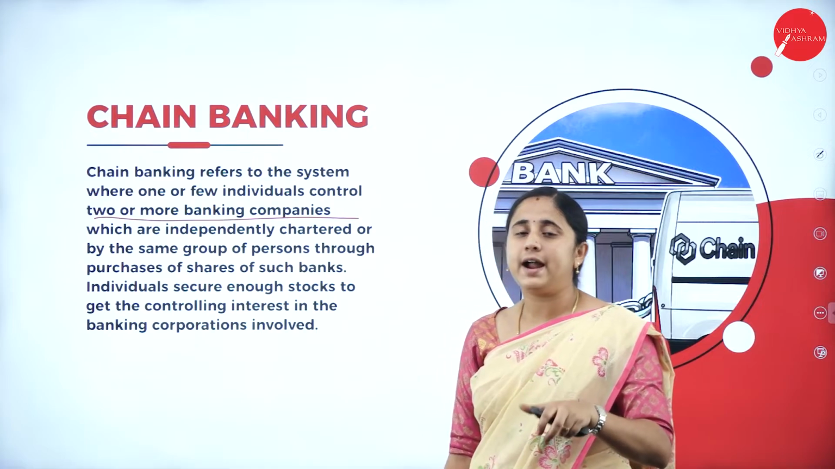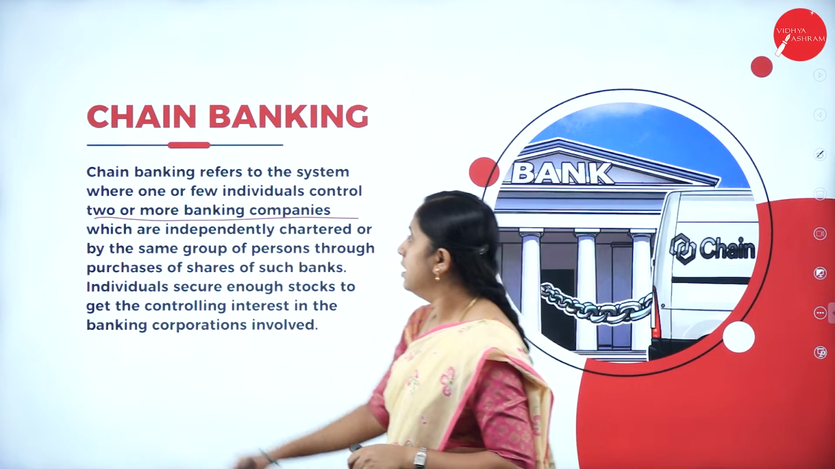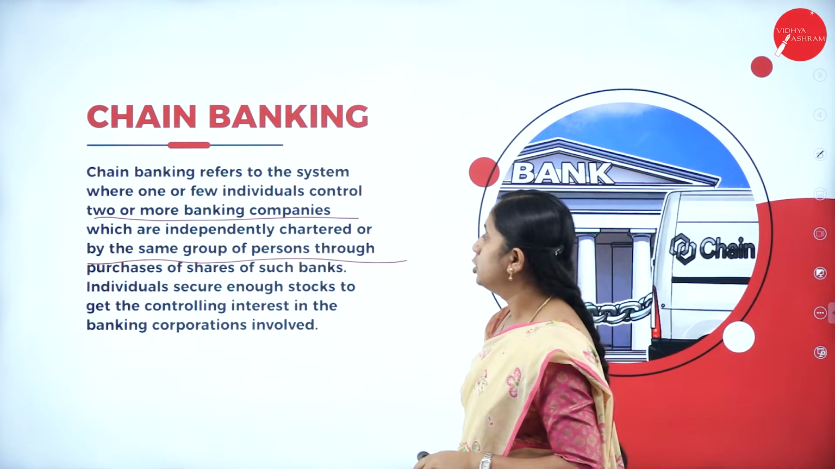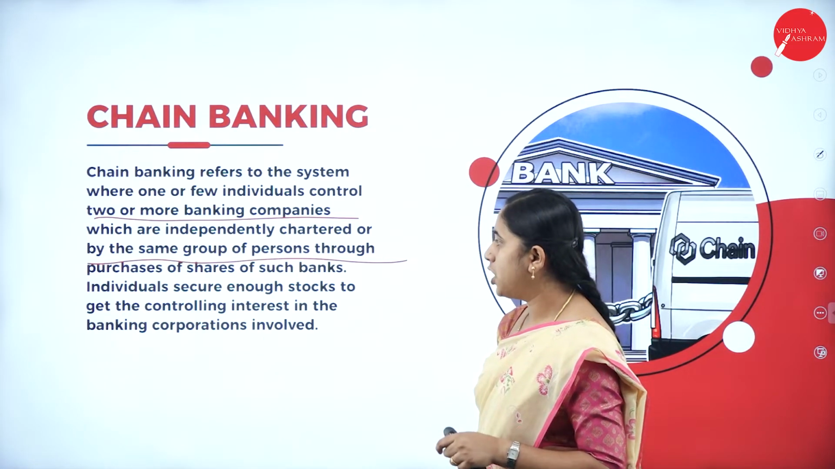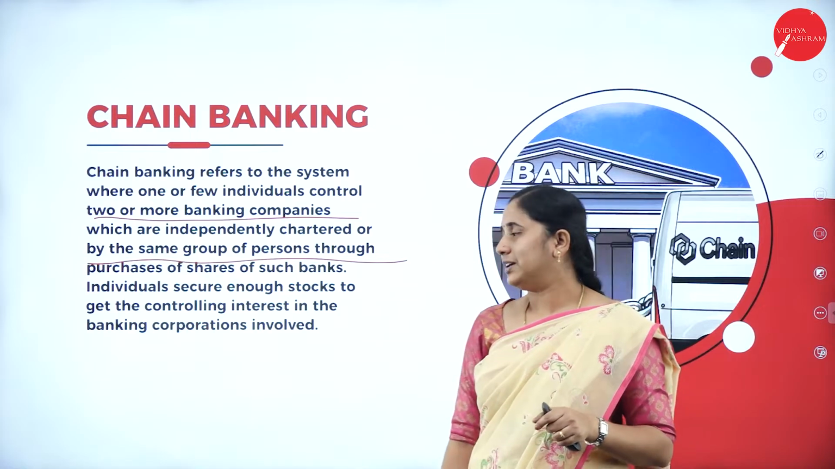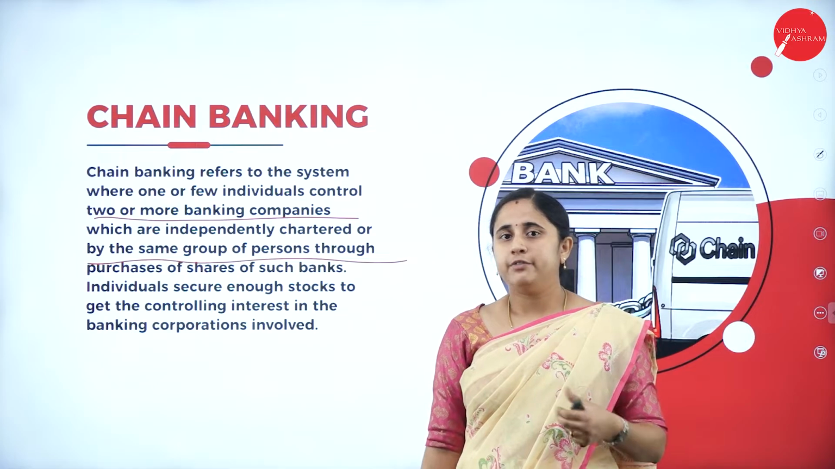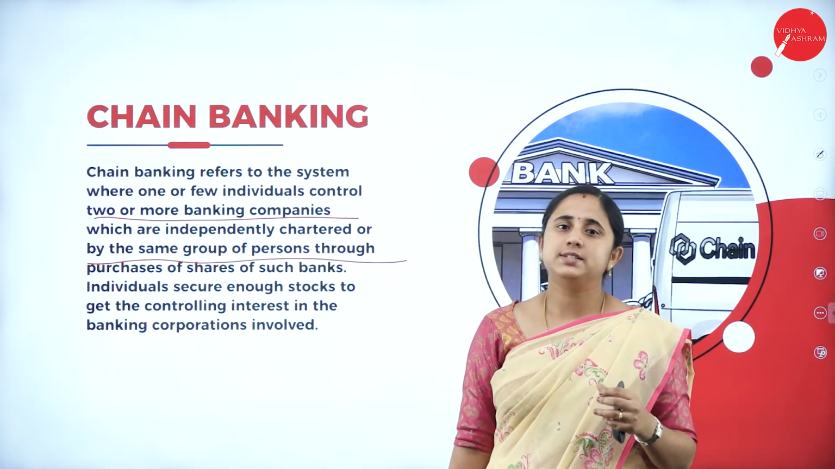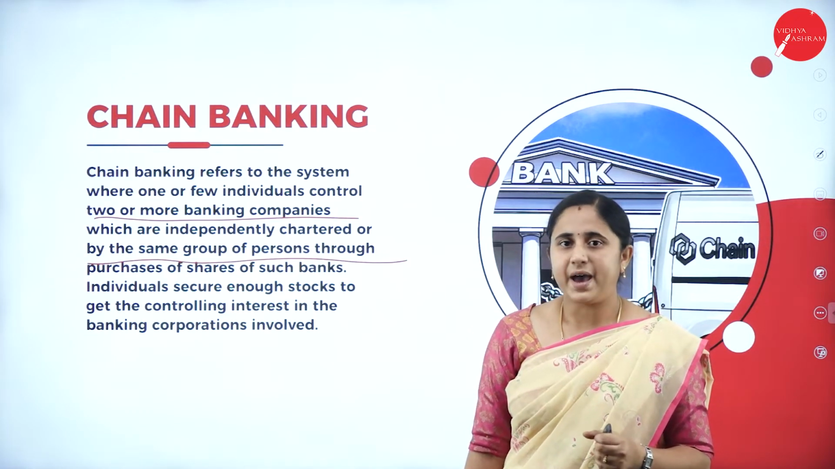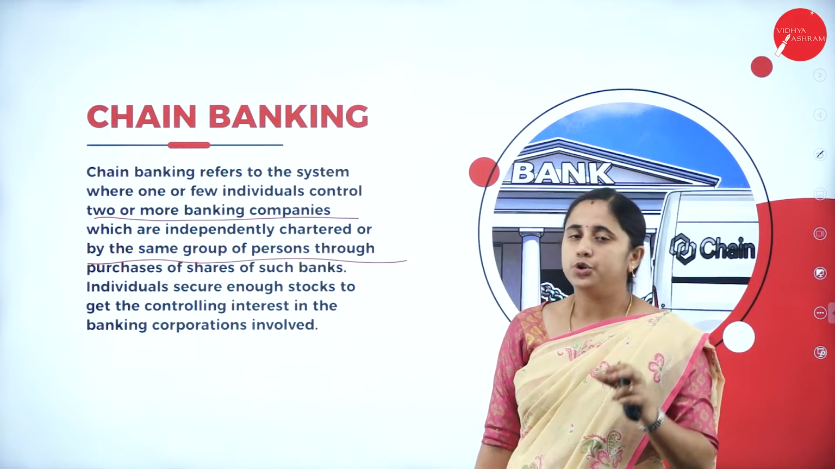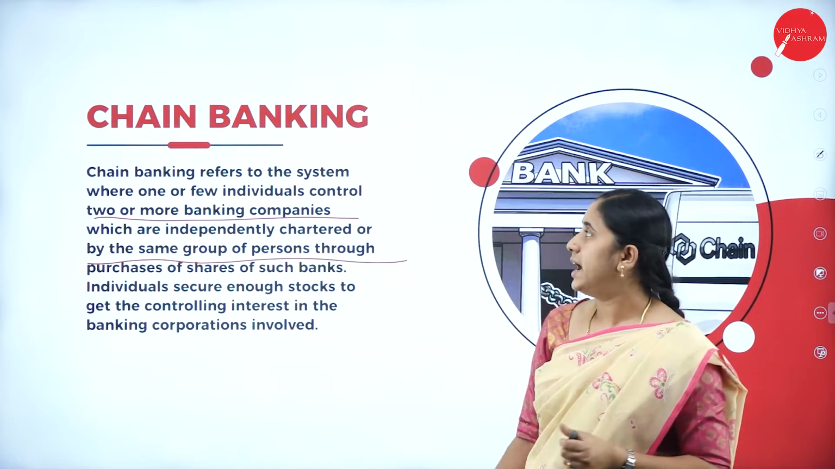So they regulate or control this banking activity, which are independently chartered or by the same group of persons through purchase of shares of such banks. Individuals secure enough stock to get the controlling interest in the banking corporation involved. So if two or more individuals purchase enough shares of such banks, they have controlling power over that particular bank. So that is chain banking.